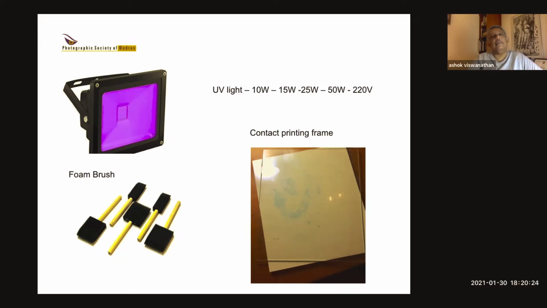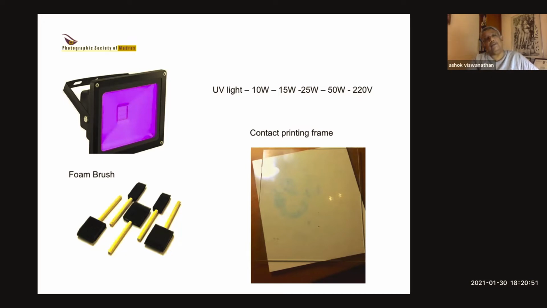He said, I'll supply you this light box, and it's available in different wattages. I use a 40-watt bulb because that more or less gives you enough light. So your exposures are about 10 minutes, 15 minutes, not too long. And it cost very little. It cost me something like 3,500 rupees for the light. And if you order it, he sends it to you in about 3-4 days, nicely packed. And you just plug it in and you use it.